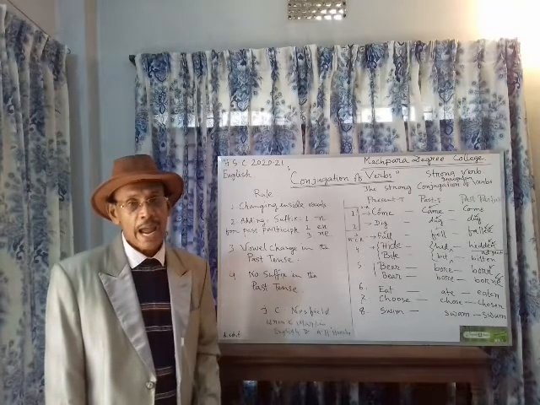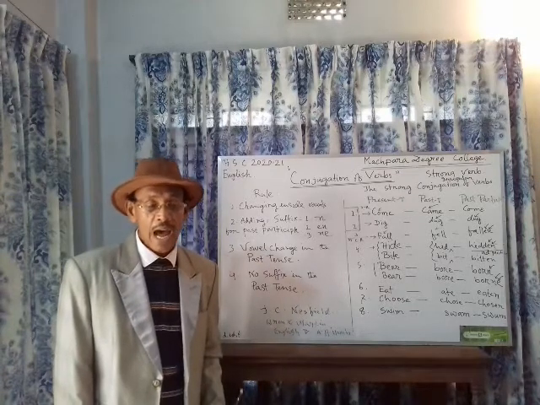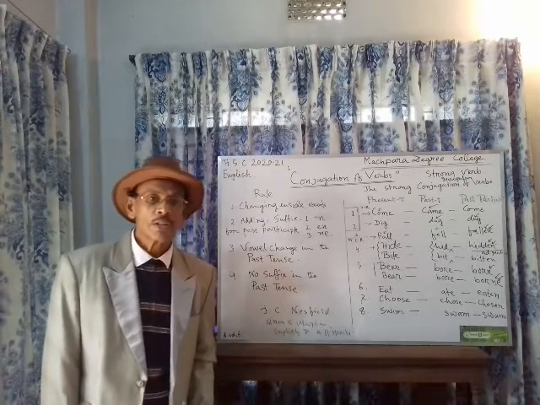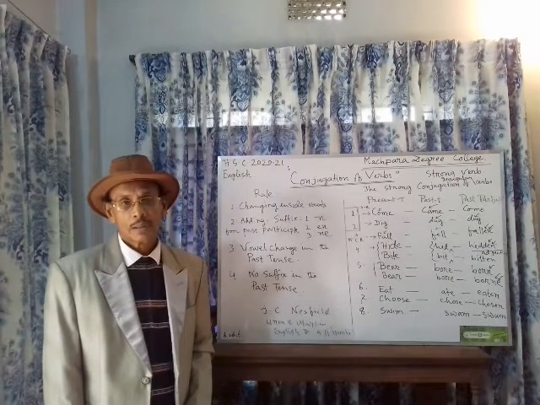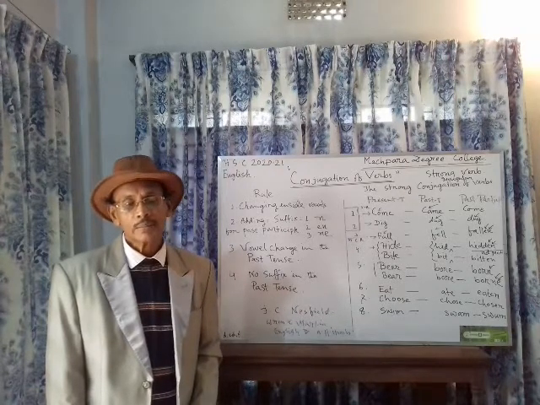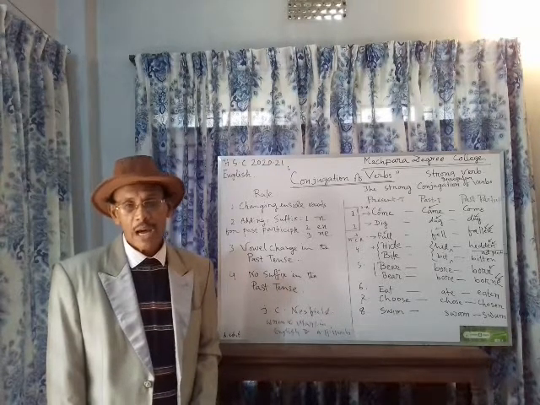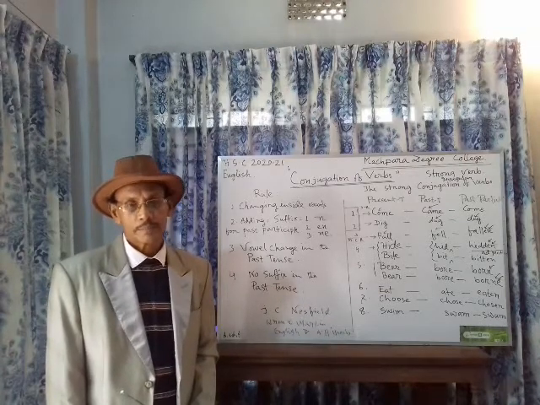That means active and passive. Active and passive are also governed by the conjugation of verbs. In my next class, I shall teach you weak verbs, weak conjugation of verbs.